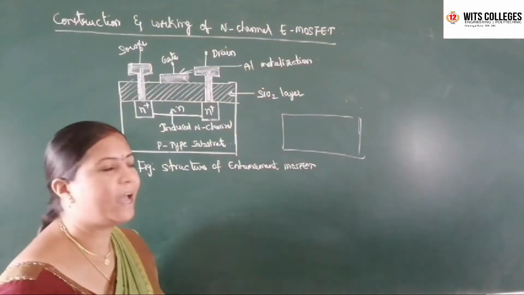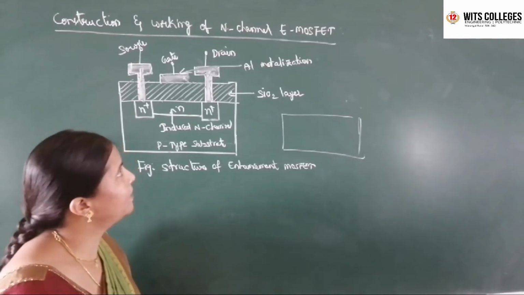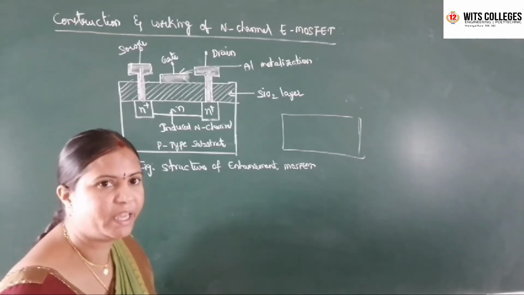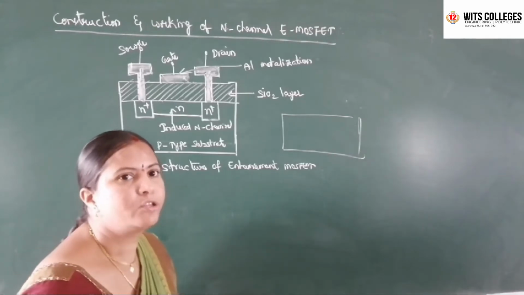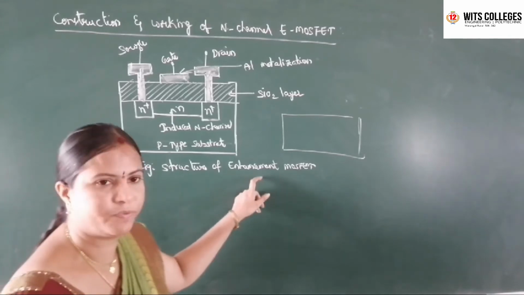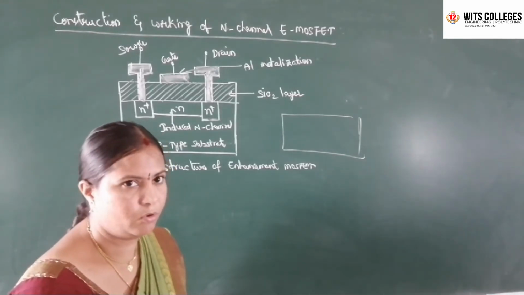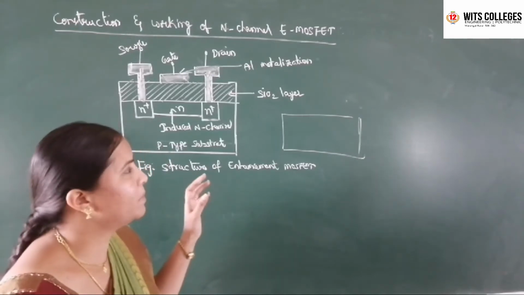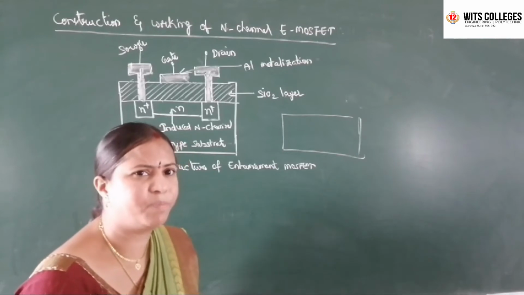Now the construction and working of the N-channel enhancement MOSFET. In N-channel, the majority carriers are electrons. Because of the electrons, the drain current flows from source to drain. So this is the structure of the enhancement MOSFET. In the enhancement MOSFET, the drain current is going to be increased. So what does enhancement MOSFET mean? The enhancement MOSFET will operate only in enhancement mode.